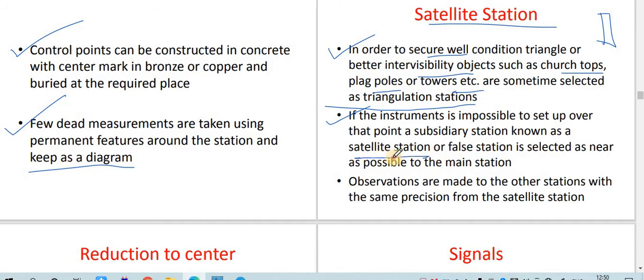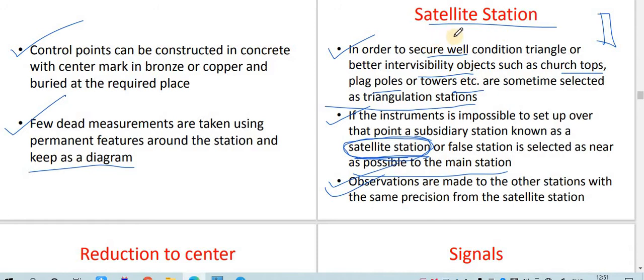So what you have to do is take a subsidiary station or a false station, which is selected as near as possible to the main station. So we need to take a subsidiary or false station which is very near to your actual station. That is known as your satellite station. Observations are made to other stations with the same precision from the satellite station. So we will measure the different stations with the same accuracy that we would have done from the main station. So this is about a satellite station.